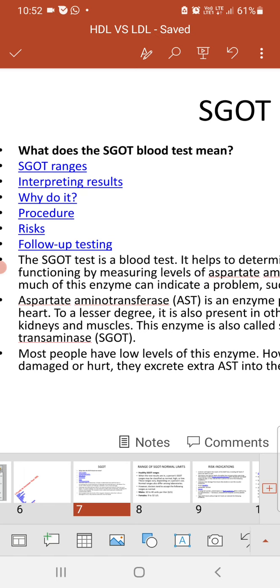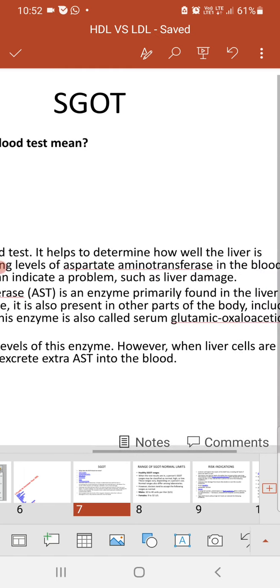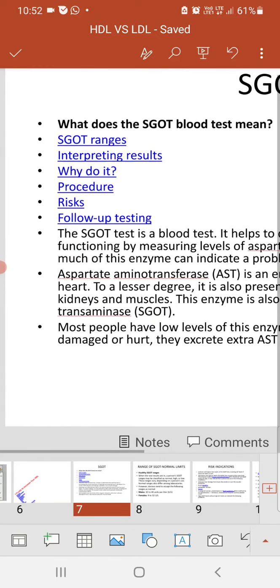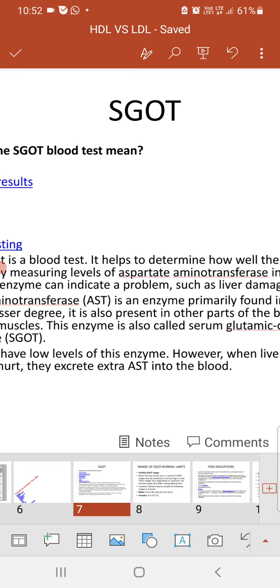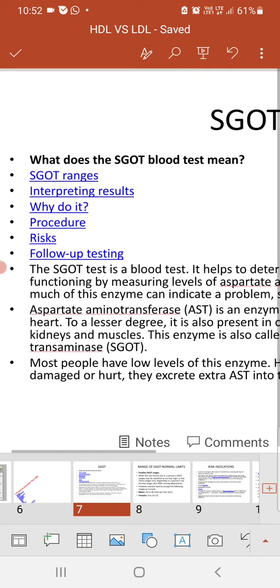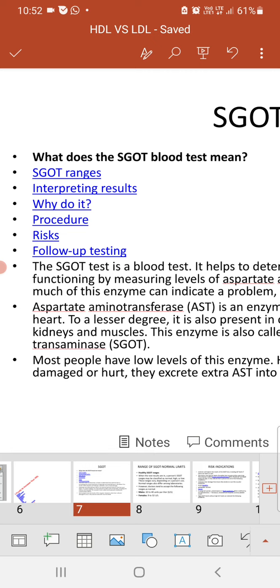Most people have low levels of this enzyme. However, when liver cells are damaged or hurt, they release extra AST into the blood. So damage to the liver cells will increase the level of AST, that is aspartate aminotransferase. It will be more in the blood when liver cells are damaged. When the liver is functioning normally, its aspartate aminotransferase level in the blood will be in the limited range.